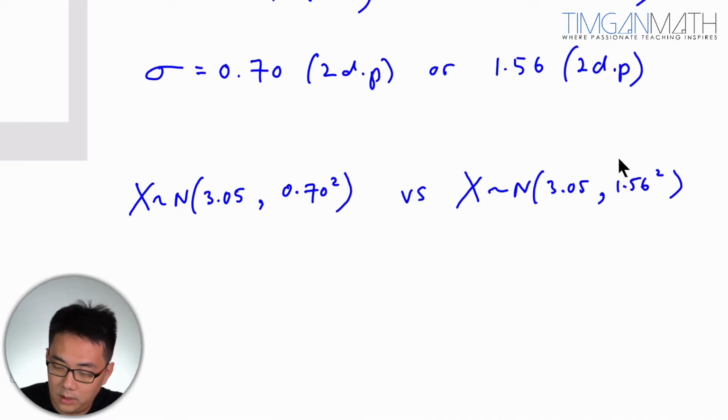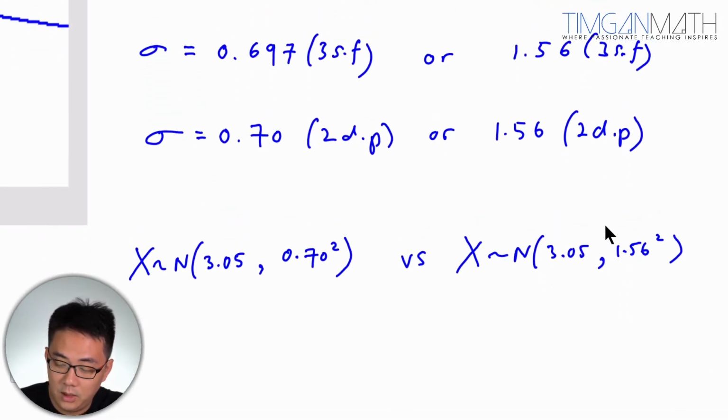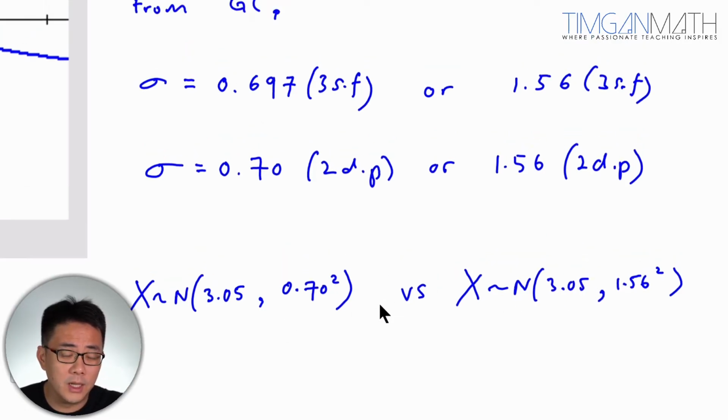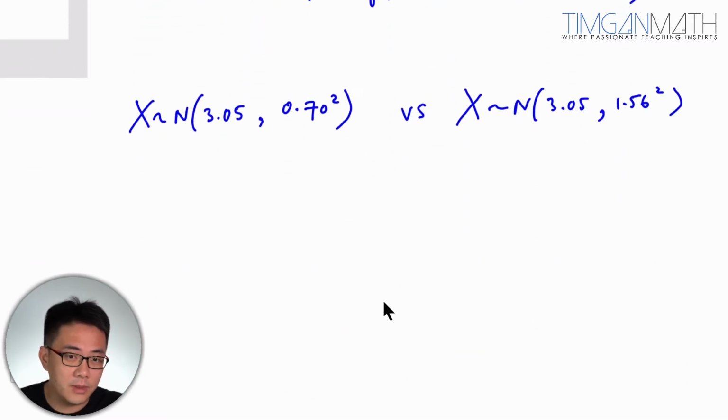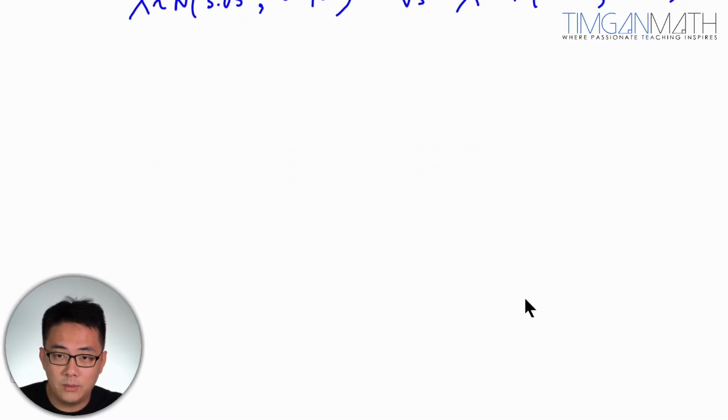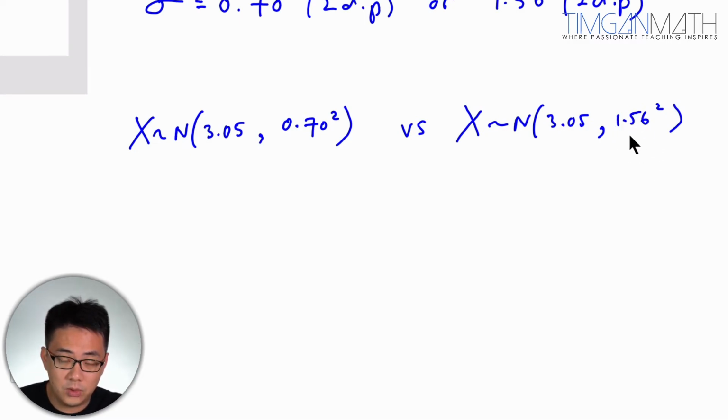Now the key thing here is to know that this is one standard deviation away. Remember, one standard deviation away from the mean would actually be roughly 68% of the population. So this is a huge spread here. That's very important. This one not so much.